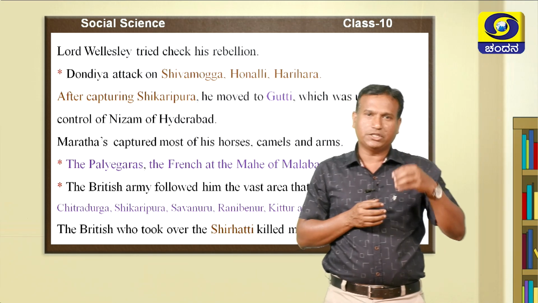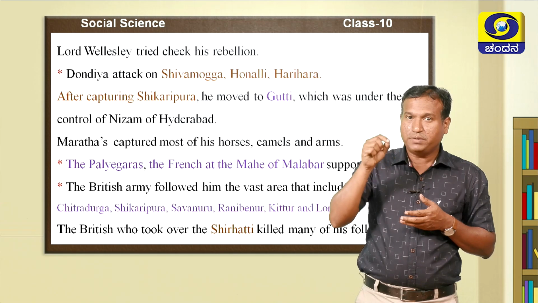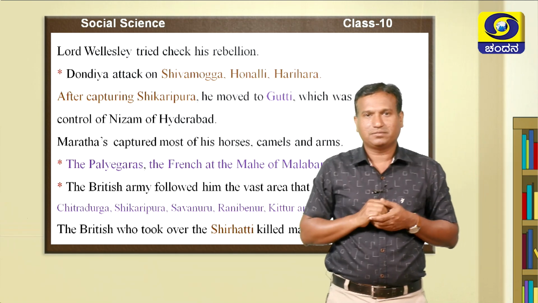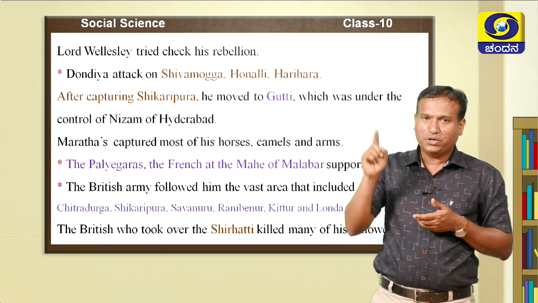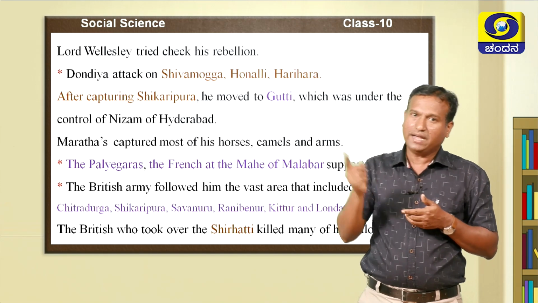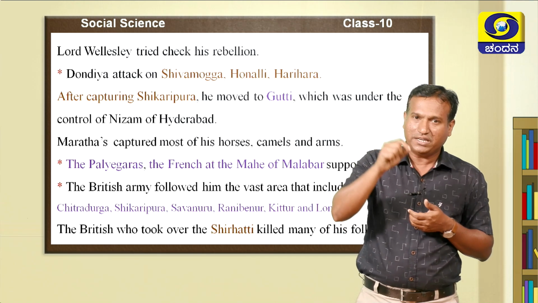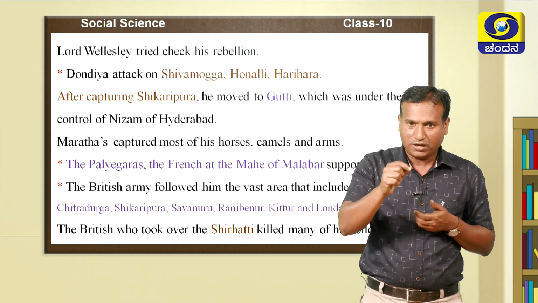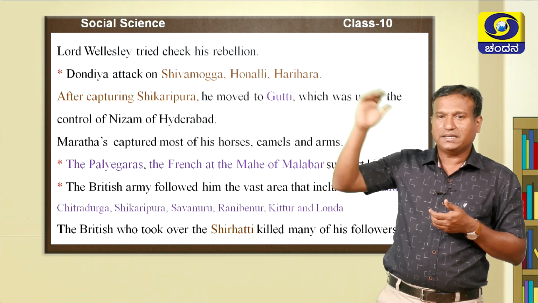After he captured Shikaripura, he moved to Gutti, which belonged to the Nizam of Hyderabad. When Dhondiya Wagh wanted to capture Gutti, the Nizam of Hyderabad attacked him. When the Nizam attacked, Dhondiya Wagh left Gutti and moved towards Maratha territory.